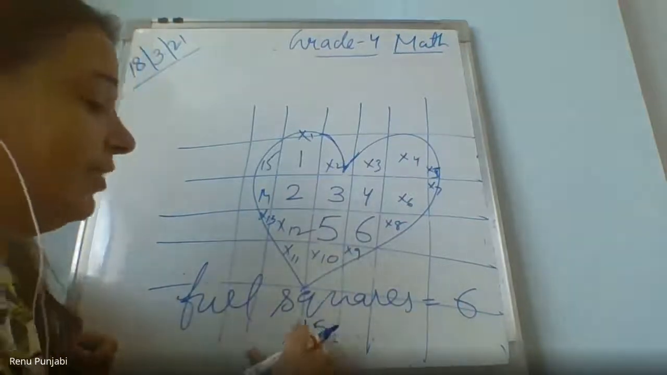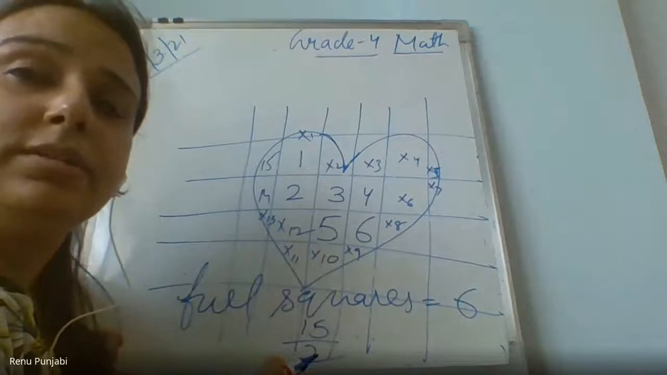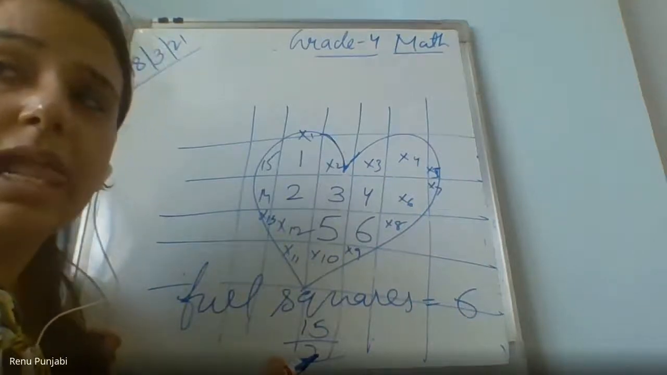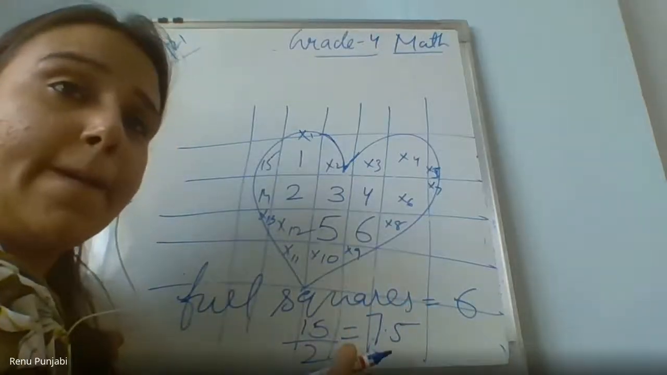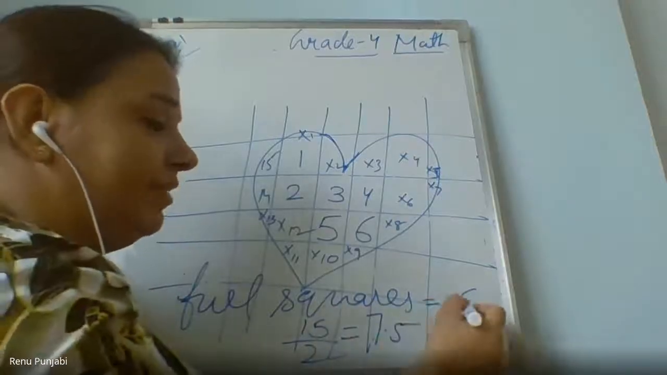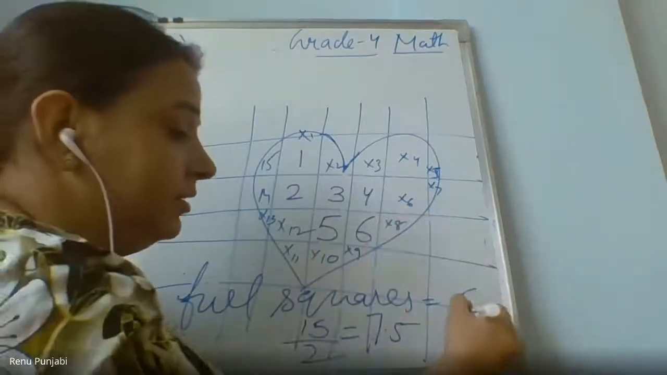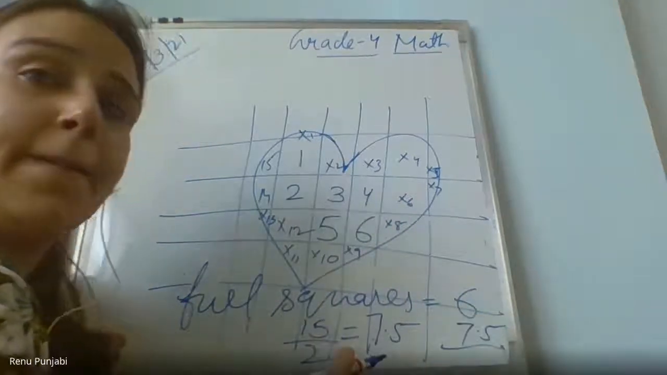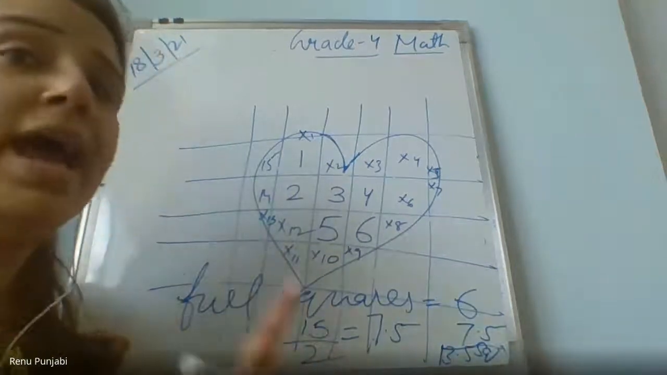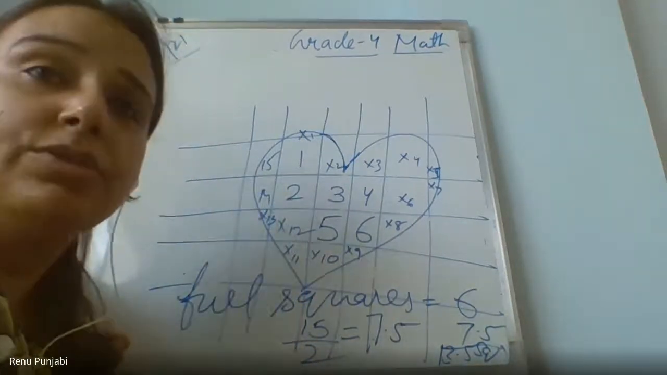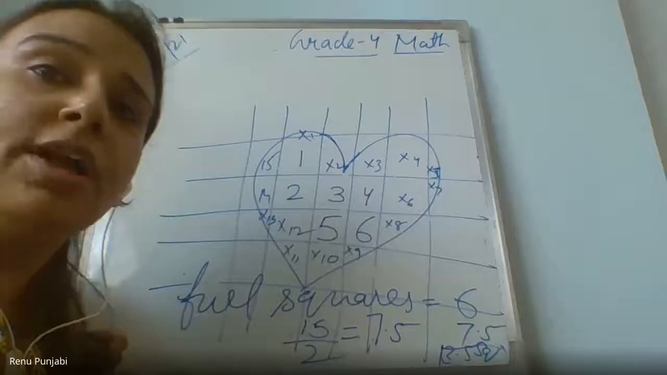Okay. So there are 15 half squares. When we convert it into full, how many full will it be? 7.5. Yes. Now when you add this 7.5 to the 6, which is already full, what will be the answer? 13.5 square unit, because this is the area you need to find out. Got it?